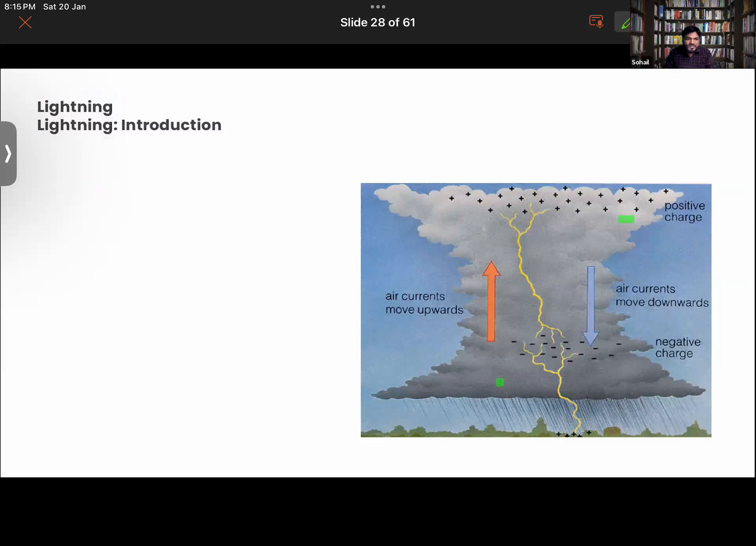Okay, now let's understand about lightning. We study about lightning. By the way, here also there is the concept of electrostatic charges.